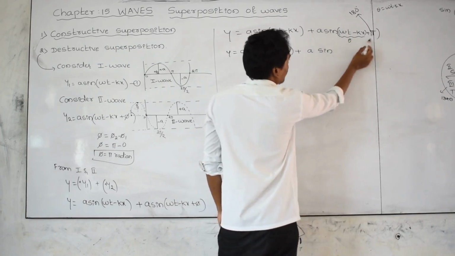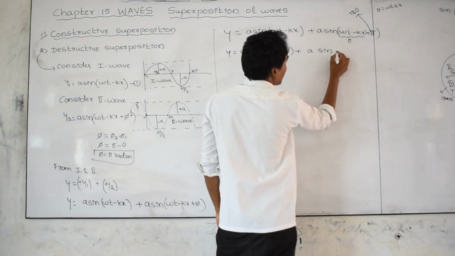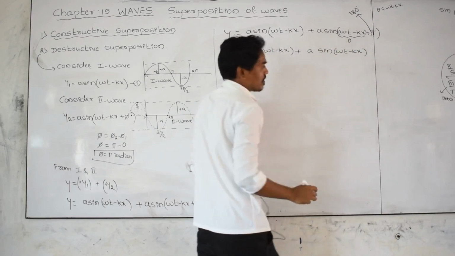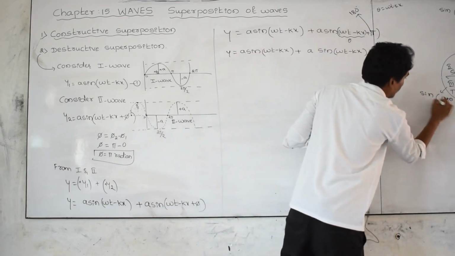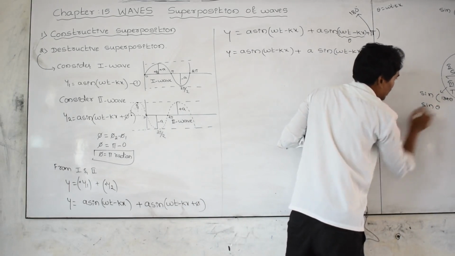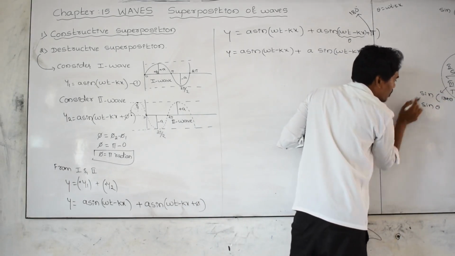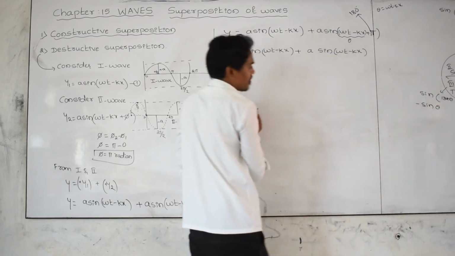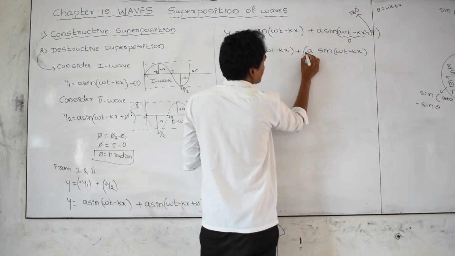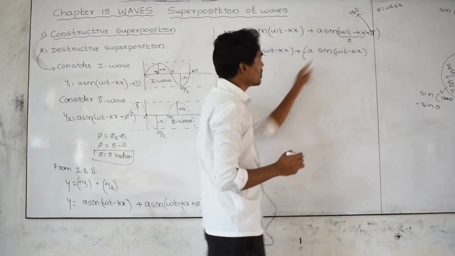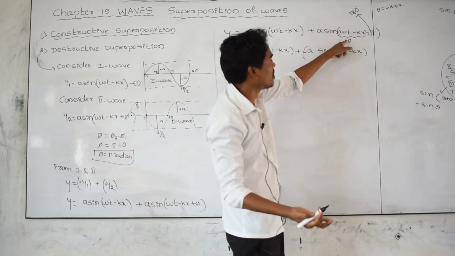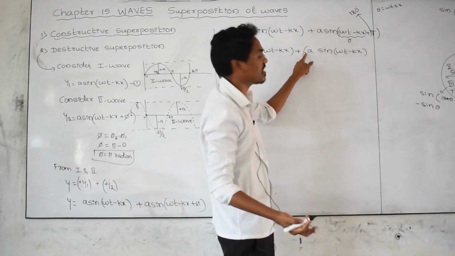Then sine of 180 plus theta is sine theta, meaning omega t minus kx. But in the third quadrant only tan is positive and sine is negative, therefore I am taking a negative sign here. Sine of 180 plus theta is in the third quadrant, where sine is negative, that's why I am taking the negative sign.